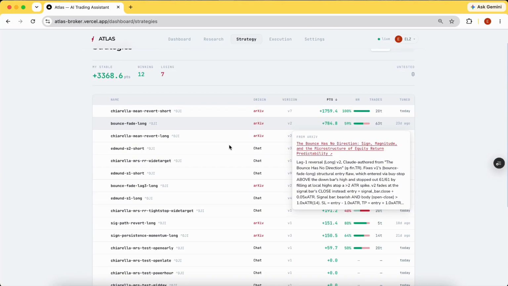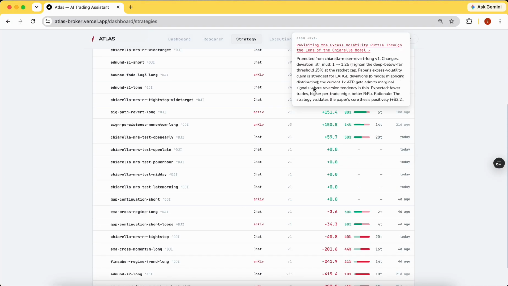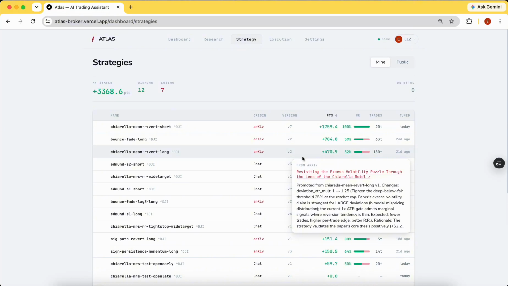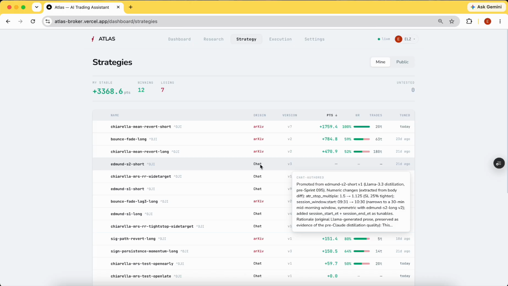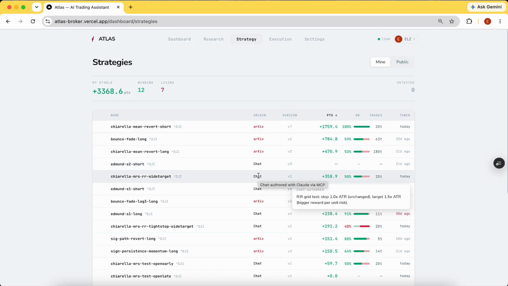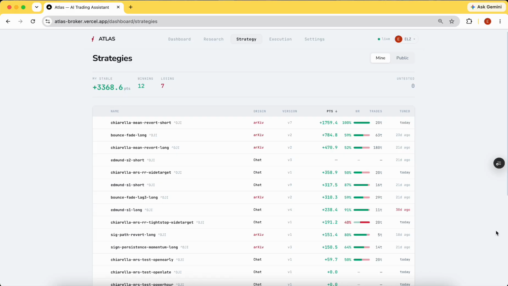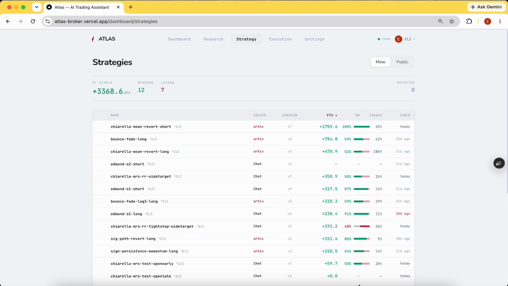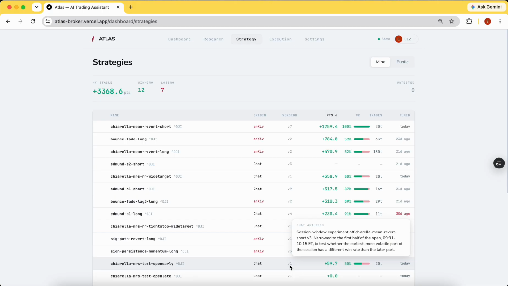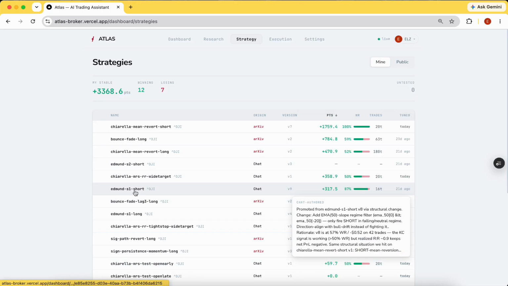This is the more interesting page. This is where the list of strategies appears for each user. If it's from RCIF, it means that this strategy came from white papers. If it's from chat, it means that this strategy came from a discussion with the AI, be it ChatGPT or Claude. And you can see that there are some winners and some losers here. Some are just V1, meaning it's only from creation, and some have multiple iterations, like V9. Let's take a look at this one, for example.